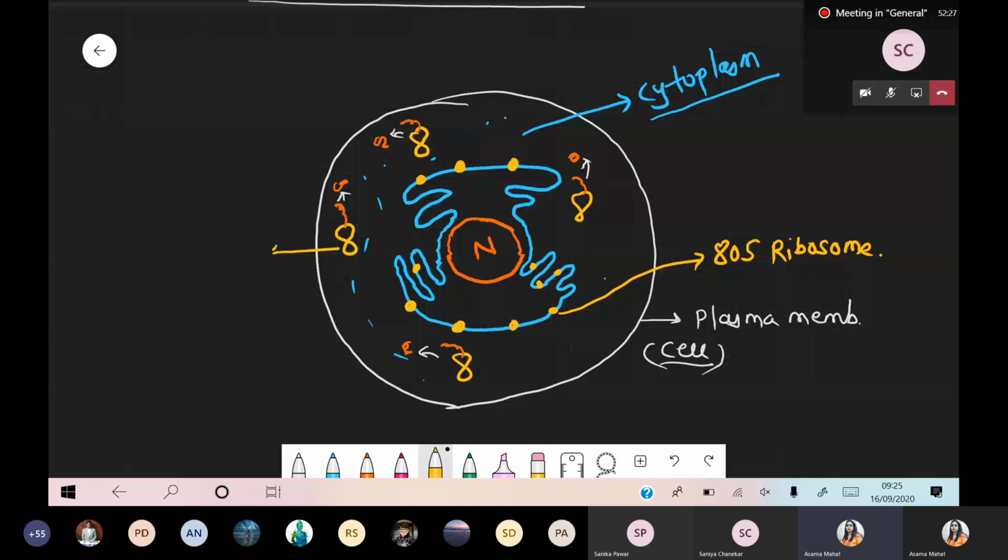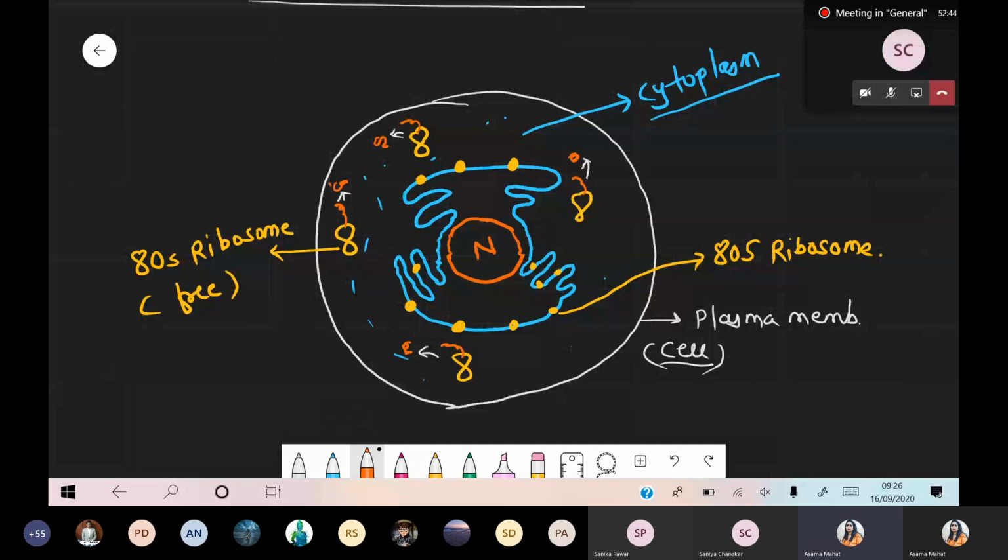This 8 shape is nothing but the 80S ribosome, and this 80S ribosome is the free ribosome. It is free because it easily floats inside the cytoplasm.